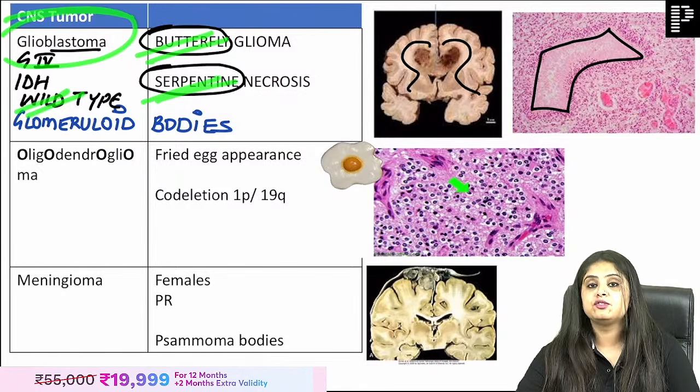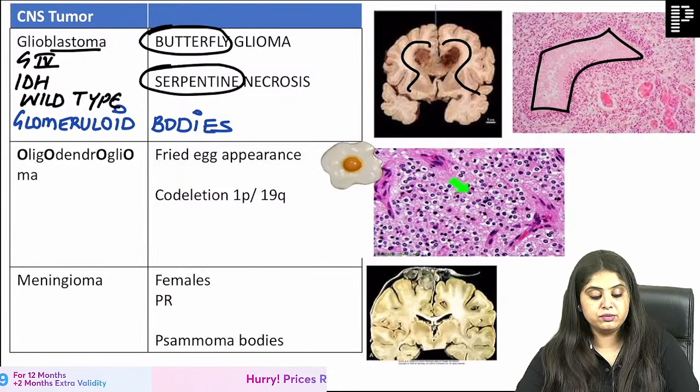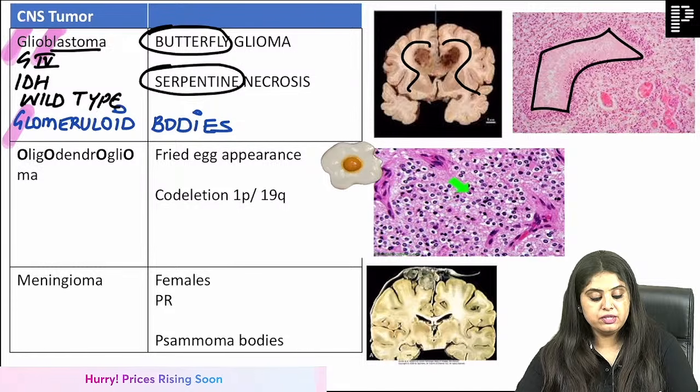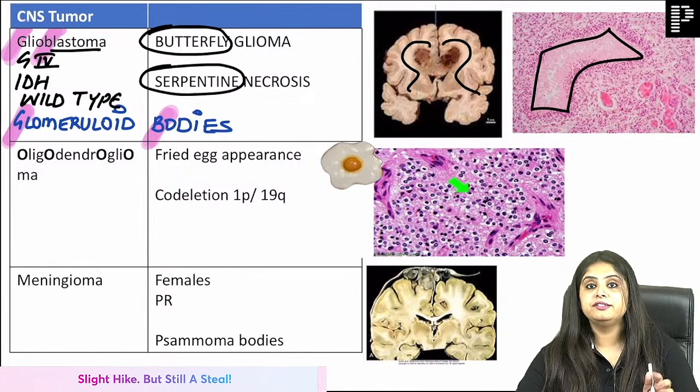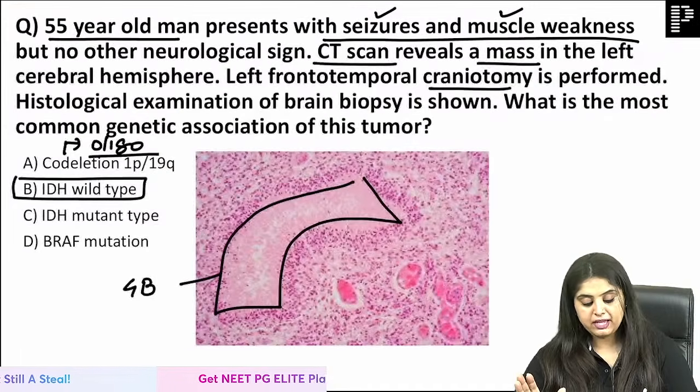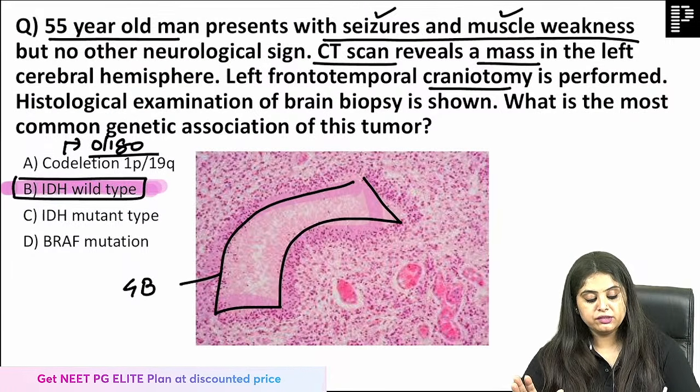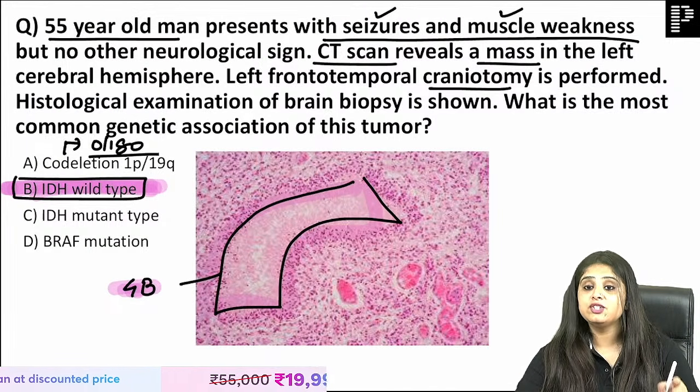That is glioblastoma. And for NEET and INI-CET students, GB shows you GB. That is, glioblastoma shows you glomeruloid bodies. That is glioblastoma. Coming back, you could see the snake. As soon as you saw the snake: glioblastoma, IDH wild type.